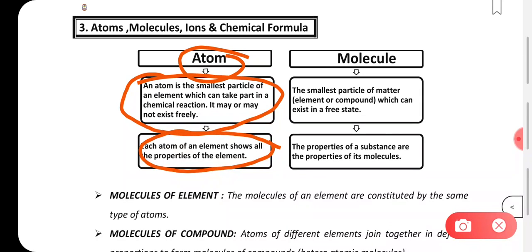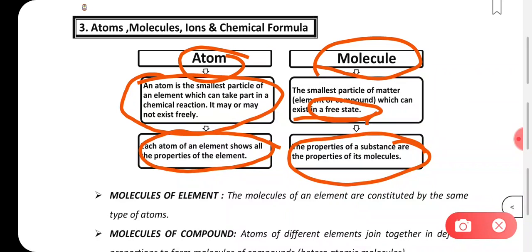So next one is molecule. The smallest particle of matter, which can be an element or compound, that can exist in the free state. Those that can exist in the free state as an element or as a compound form the molecule. Now the properties of a substance are the properties of its molecule. So whatever the property of the substance, or let's say of the matter, will be, that same property will be of each and every molecule which is forming that matter.